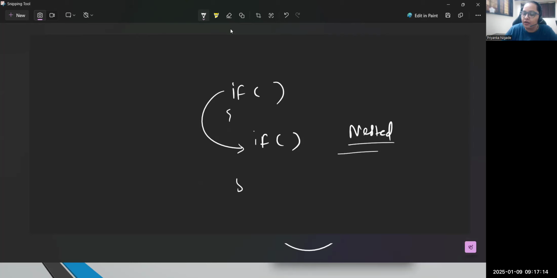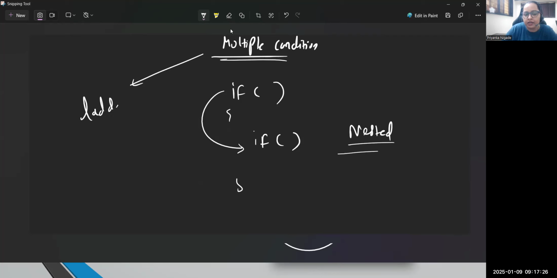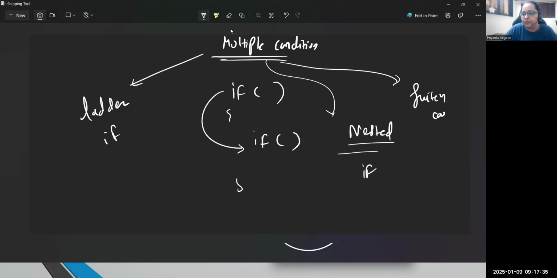Clear? So in Java, if you want to validate multiple scenarios or multiple conditions, we can design that logic either using ladder if, which we have just seen, or you can follow nested if, or the simple solution is switch case. Correct? So three important statements we are covering now. First I have explained ladder if, where you can check all of your conditions one by one, right? Now what does nested mean? Nested means one if block you are writing inside another block. But let's understand the scenario to understand this topic.